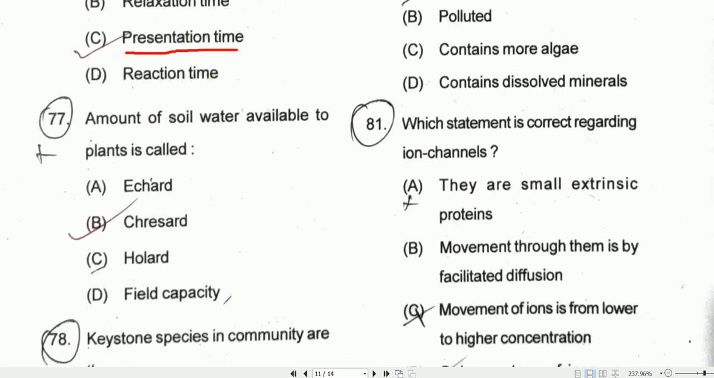Question number 77. Amount of soil water available to plants is called Crizard. Icard is the amount of water not available, and Hollard is the Icard plus Crizard.